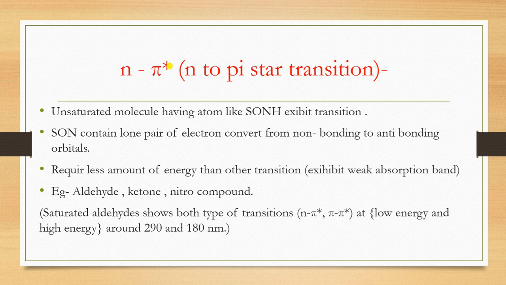These lone pairs of electrons convert from non-bonding orbitals to anti-bonding orbitals. So the conversion takes very little time, or the energy required is very low.